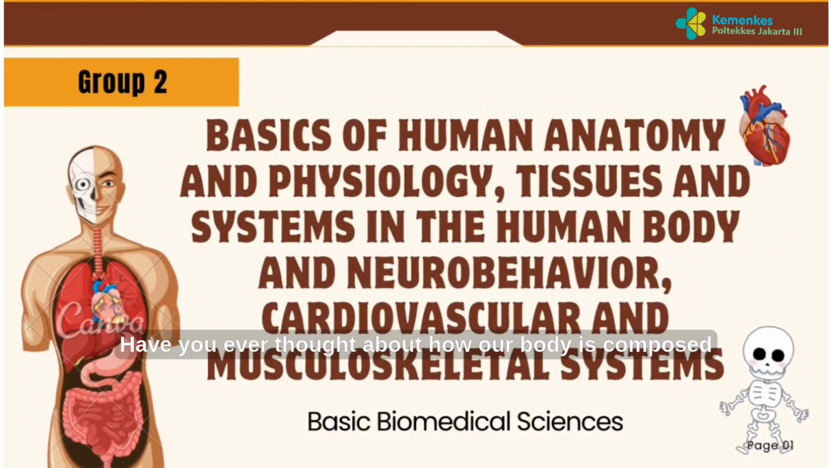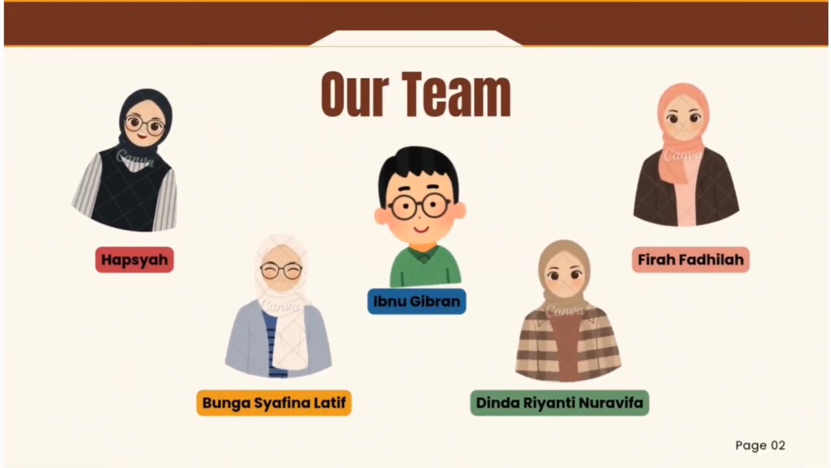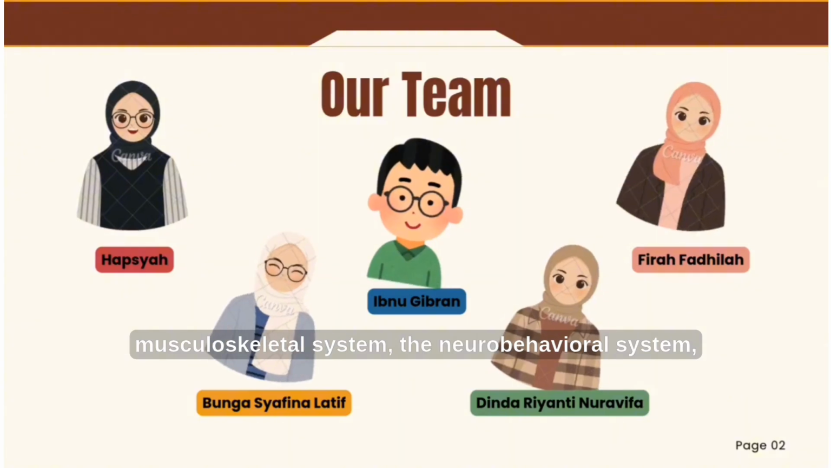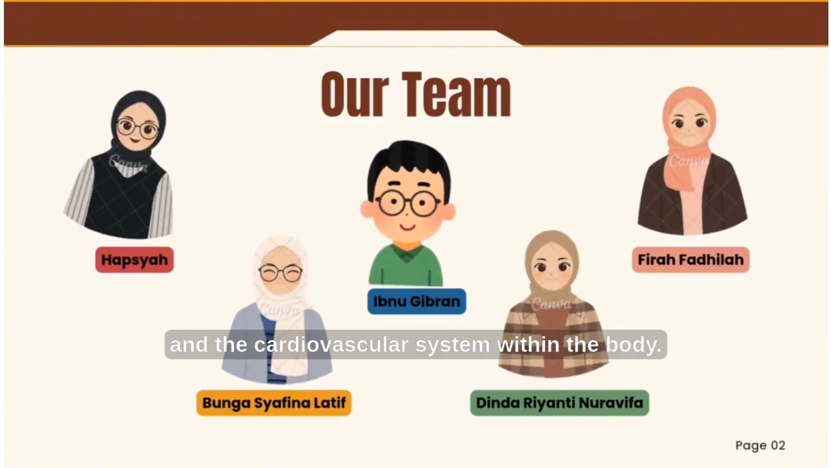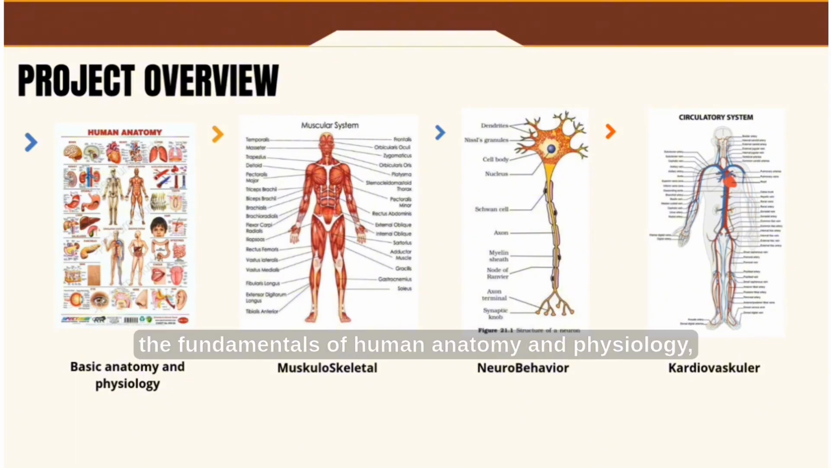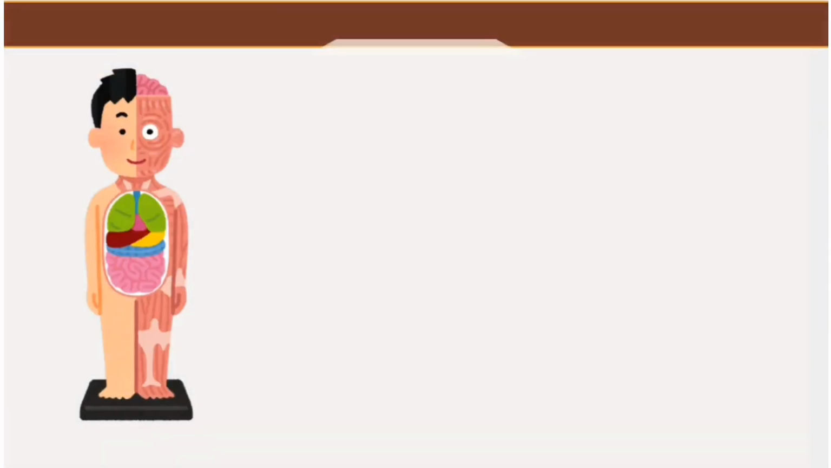Hi student, have you ever thought about how our body is composed and formed so it can perform daily activity? This happens because of the several systems in our body. This lesson will focus on discussing the musculoskeletal system, the neurobehavioral system, and the cardiovascular system within the body. Before going further into discussion of this system, we must first learn the basics, the fundamentals of human anatomy and physiology, as well as the components in the human body such as cells, tissues, and other components.